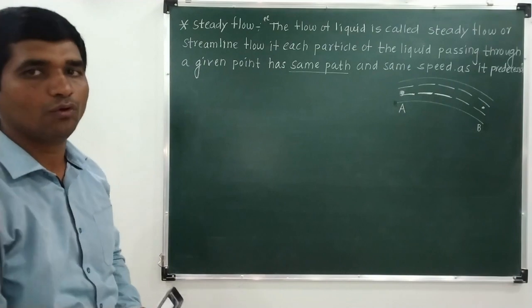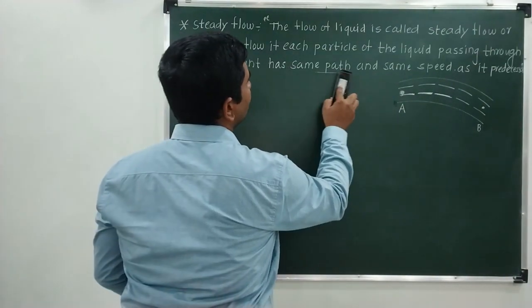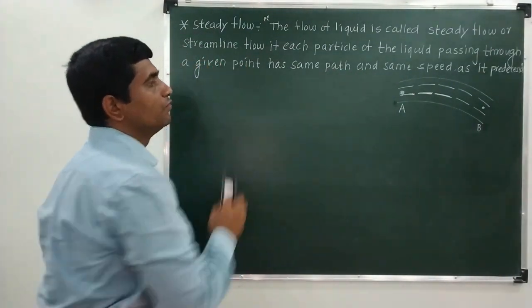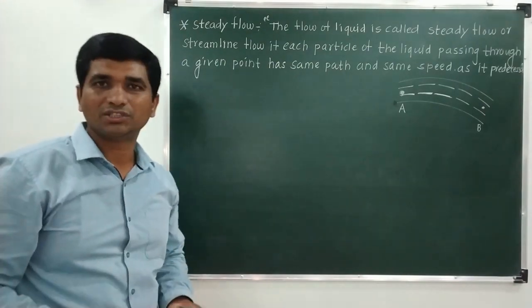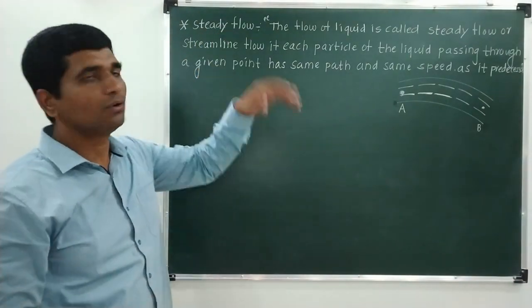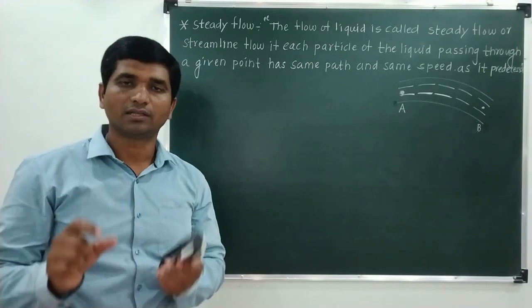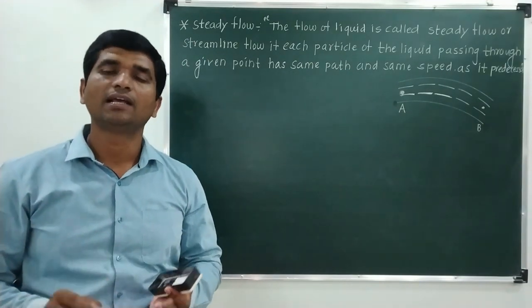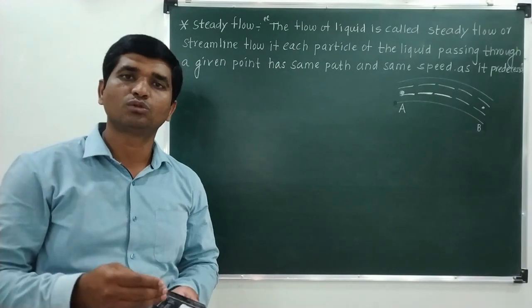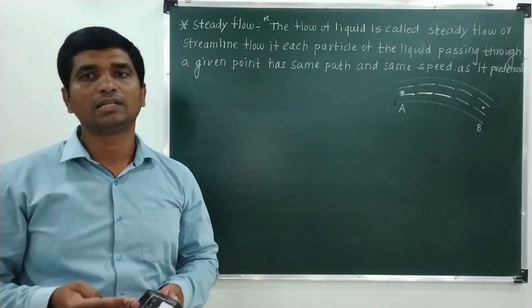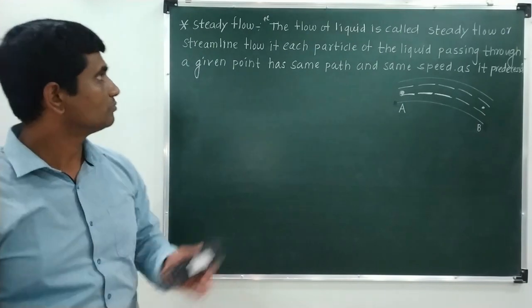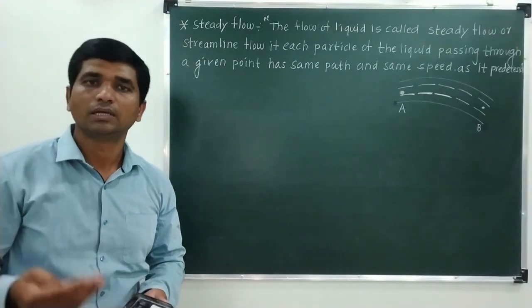Such a kind of flow is called the streamline flow or the steady flow. In other words, steady flow or streamline flow is an ordered flow of the liquid, and the condition for this kind of flow is that the liquid has to move with a very small velocity. Then you will get a streamline flow or steady flow.